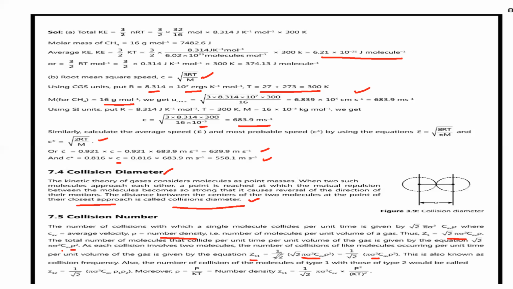What is the formula for finding collision frequency? Z equals 1 by root 2 pi sigma square C average rho square, where rho is the number density. This is also known as collision frequency. Also, the number of collisions of molecules of type 1 with those of type 2 is Z12 equals 1 by root 2 pi sigma square C average rho 1 rho 2, because they are two different molecules. For the same molecules we use the earlier formula, and for two different molecules we use this formula. Moreover, P equals rho kT, so rho equals P by kT, and we can write Z as 1 by root 2 pi sigma square C average P square by kT square. So this is collision diameter and collision number.